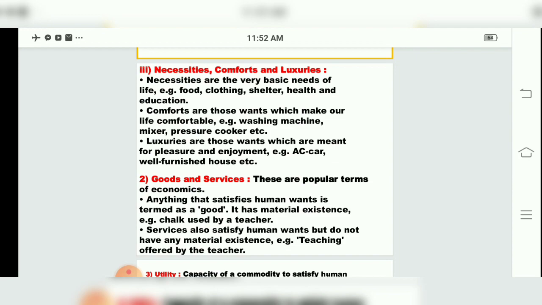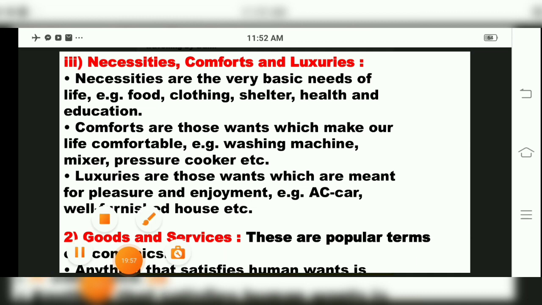Then the third one, children, is necessities, comforts and luxuries. Now necessities means necessary goods, then comforts and luxurious goods. So necessities are our basic needs, that is food, clothing, shelter, health and education. And comfort means what makes our life comfortable, for example washing machine, mixer, pressure cooker, etc. And luxuries are those wants which are meant for pleasure and enjoyment, for example AC car, well furnished house, etc. These come under the luxurious category.